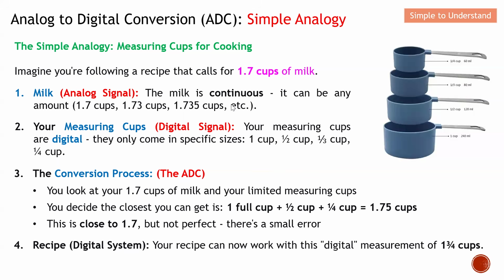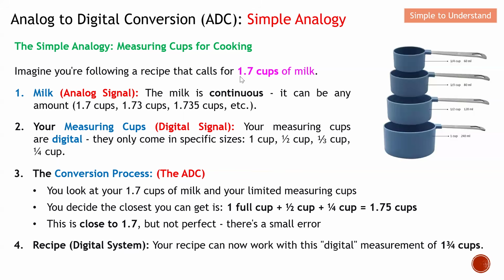Remember, I need 1.7 cups of milk. How can I actually measure this 1.7 cups of milk? You decide the closest you can get is 1 full cup plus half, which is 1.5, and then another quarter, which is 1.75. This is the 1.7 cups of milk you can get from the digital signal, or from the measuring cups in this case. This is very close to 1.7.